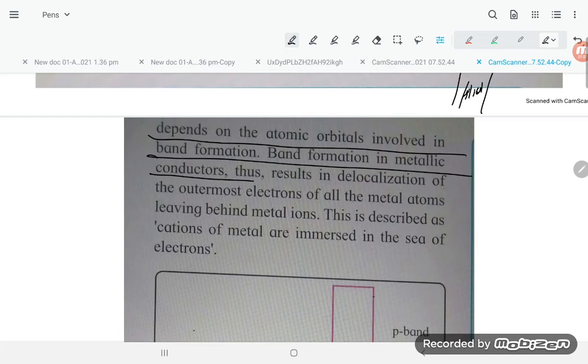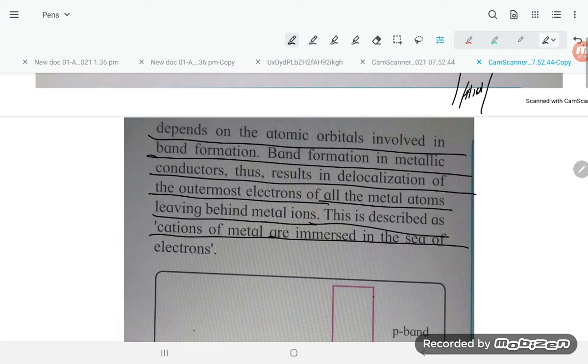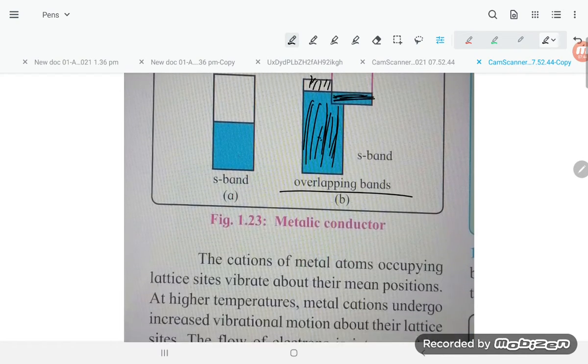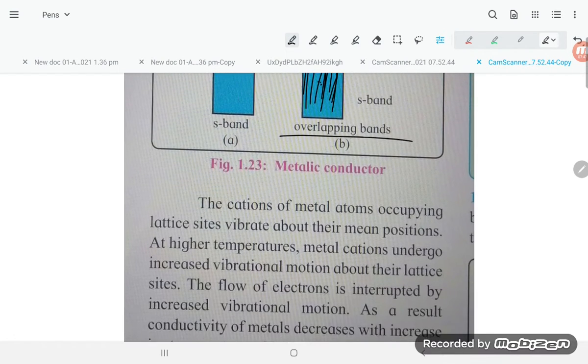This depends on the atomic orbitals involved in the band formation. Band formation in a metallic conductor thus results in the delocalization of the outermost electrons of all metal atoms, leaving behind metal ions. This is described as cations of the metal submerged in a sea of electrons. So here is the sea, students. If you talk about the valence band, it is not completely filled, but here you see this is the back end. So what you are finding is there is no gap. No gap means what, students? They will be a conductor.